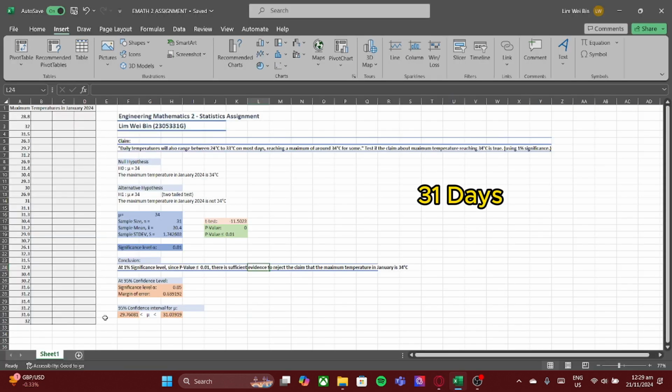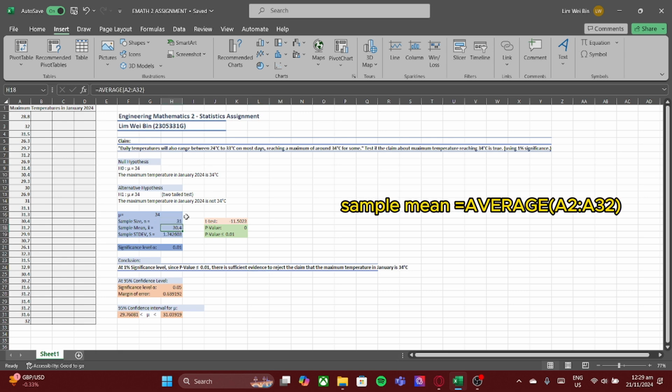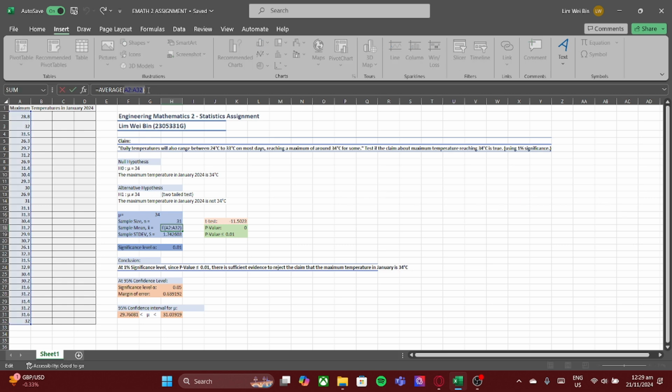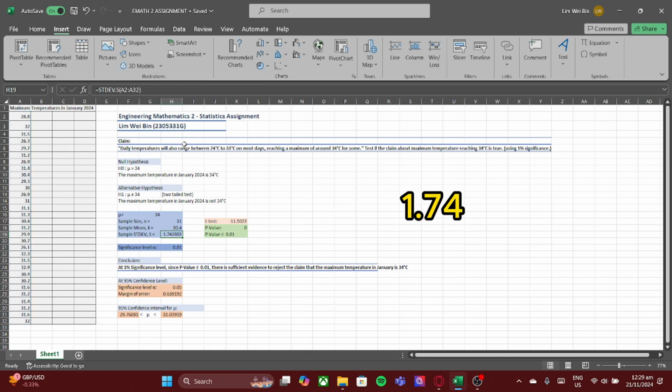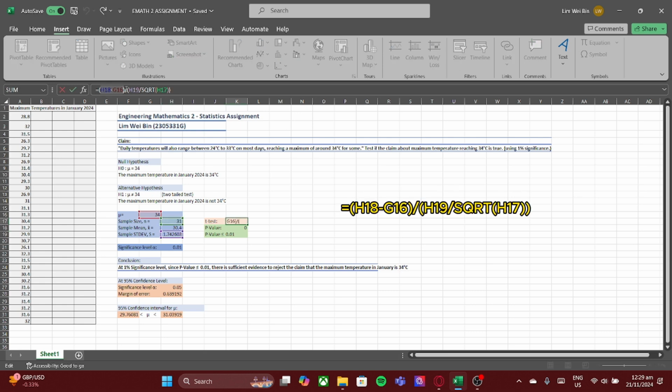Using the data across 31 days, I can find the sample mean by using AVERAGE of A2 cell to A32 cell, which gives me 30.4, and the sample standard deviation using STDEV.S A2 to A32 cell as well, which gives me approximately 1.74. Since only sample standard deviation is given, I perform the t-test where I take the sample mean minus mu, which is 34, over the sample standard deviation over the square root of sample size n.